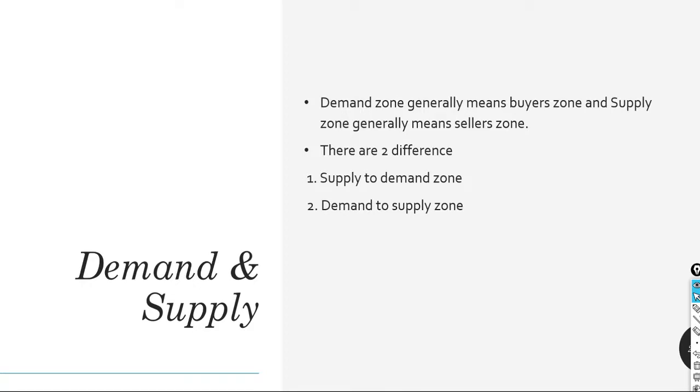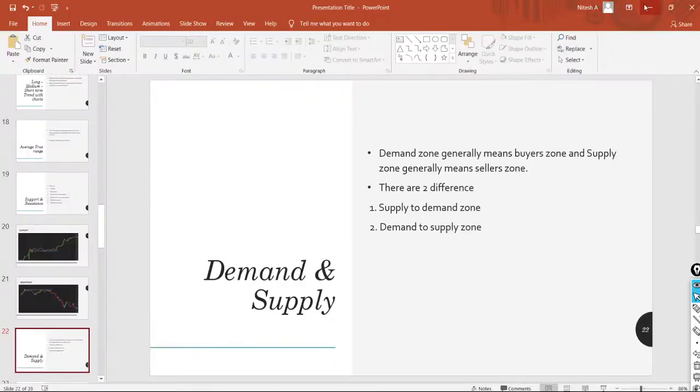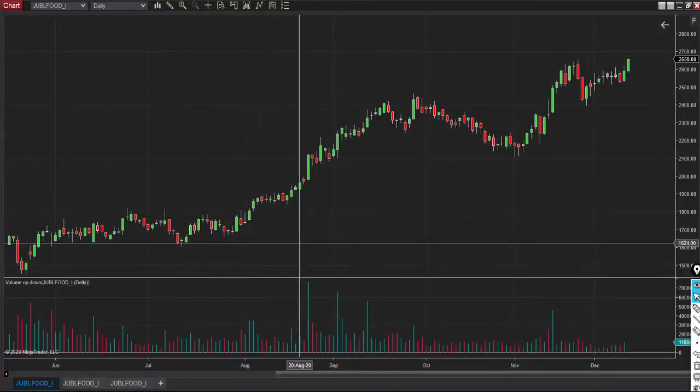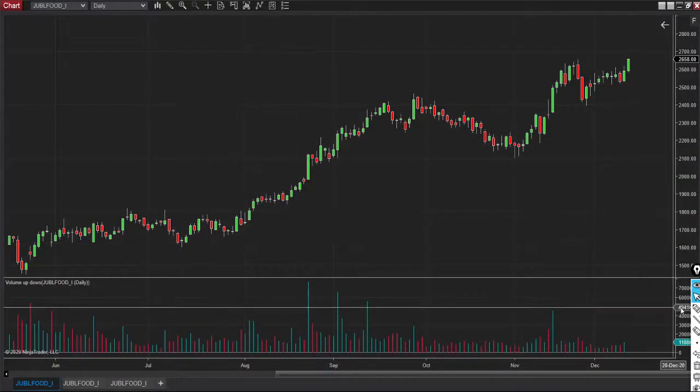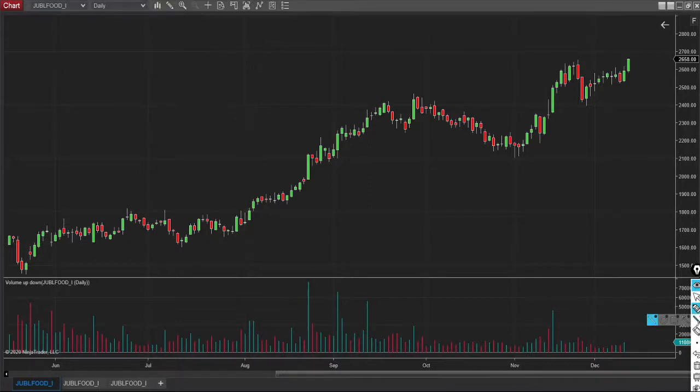I will show you with the help of charts what a demand and a supply zone really mean and how they are helpful. First of all, this chart is a Jubilant Food chart. What is happening here is the stock price is clearly in an uptrending move. This is the first uptrending move, with which volumes were also good enough. We can't say the volumes were low when the stock price was moving towards the upside.